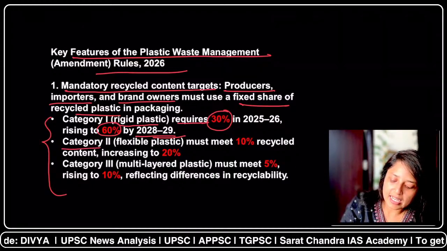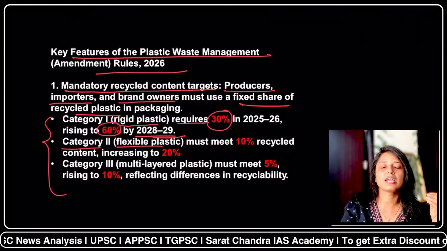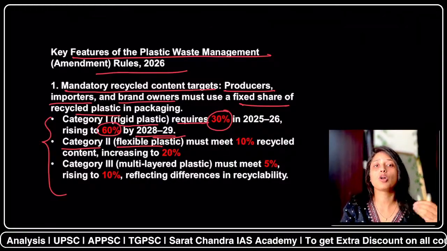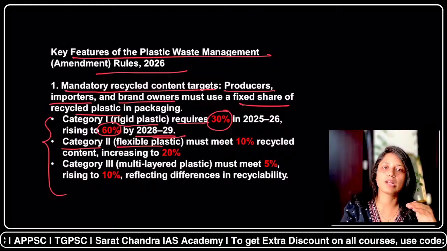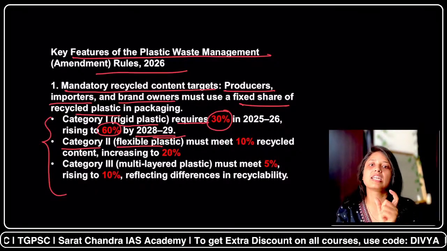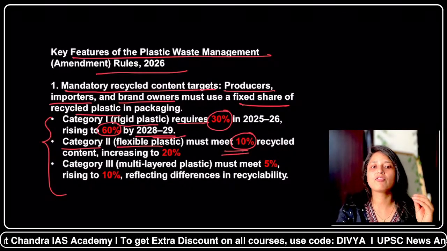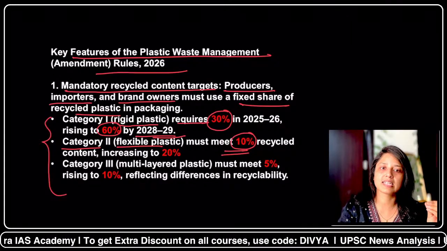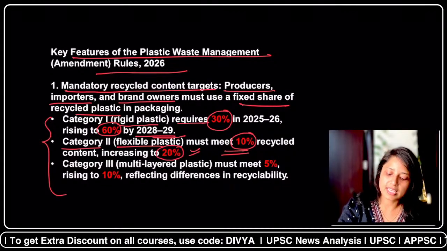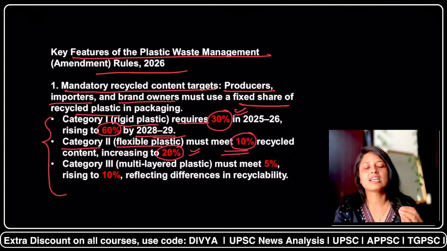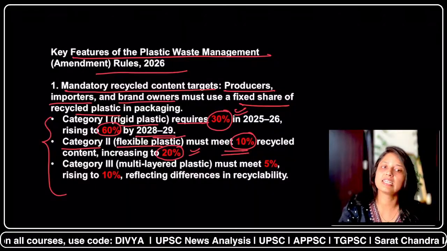Category 2 is flexible plastic, a kind of soft plastic. For example, it is used in water bottles and polythene bags. They have a somewhat lower degree of recyclability than rigid plastic, which is why their percentage is also lower. Earlier the target was 10%, meaning in every flexible plastic product, 10% of the material must be recycled. Now it has to be increased to 20%. Can you see here, rigid plastic was easily recyclable, hence the target was high, and flexible plastic has low recyclability, hence the target is low.